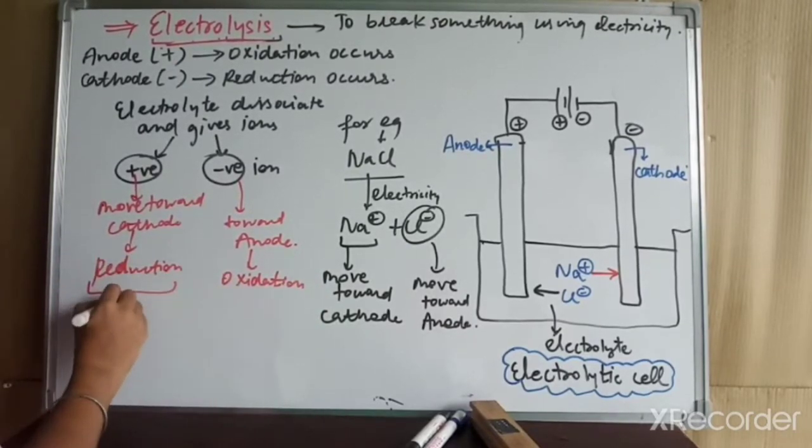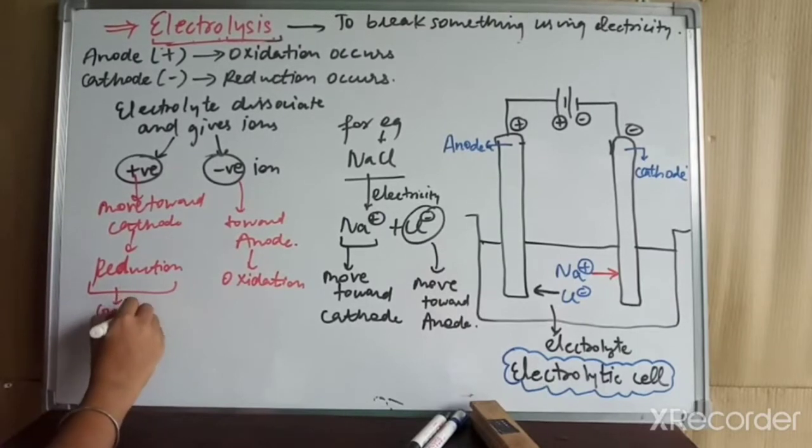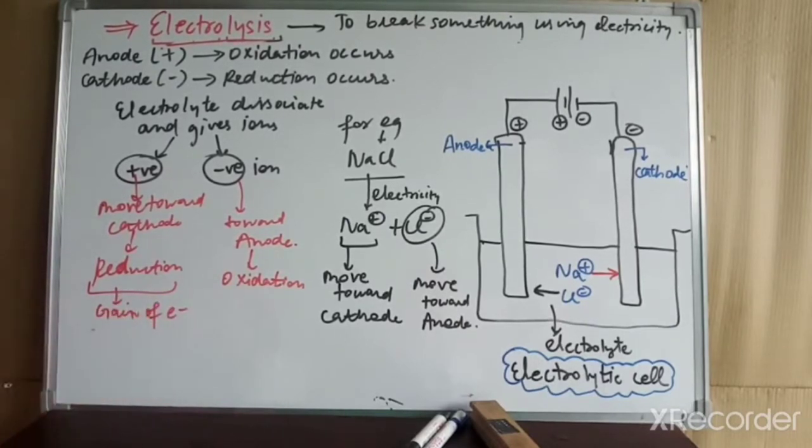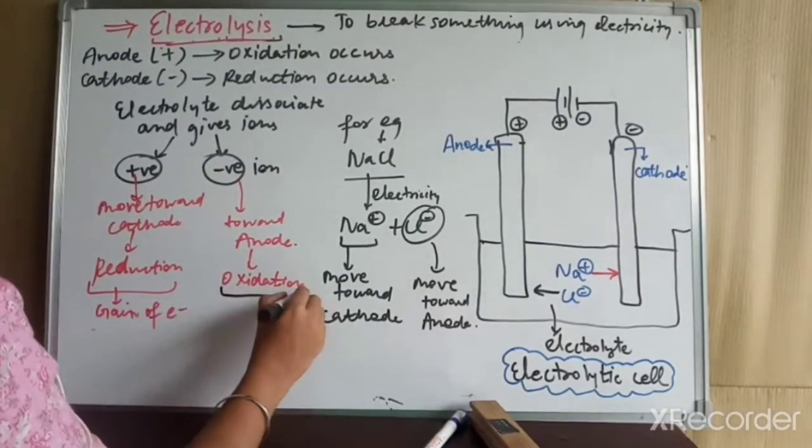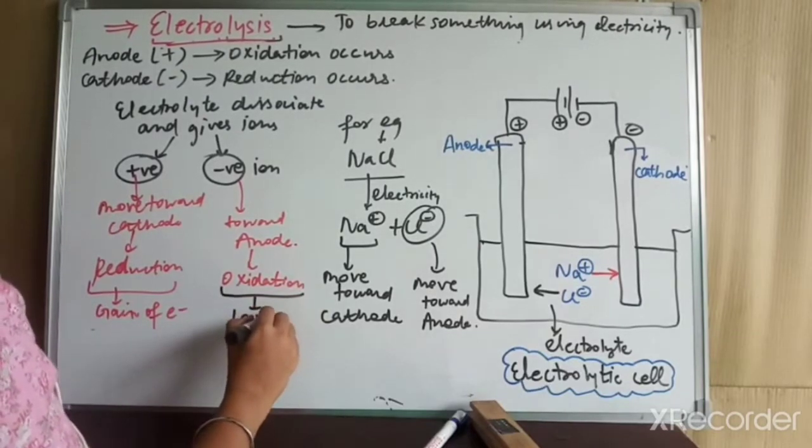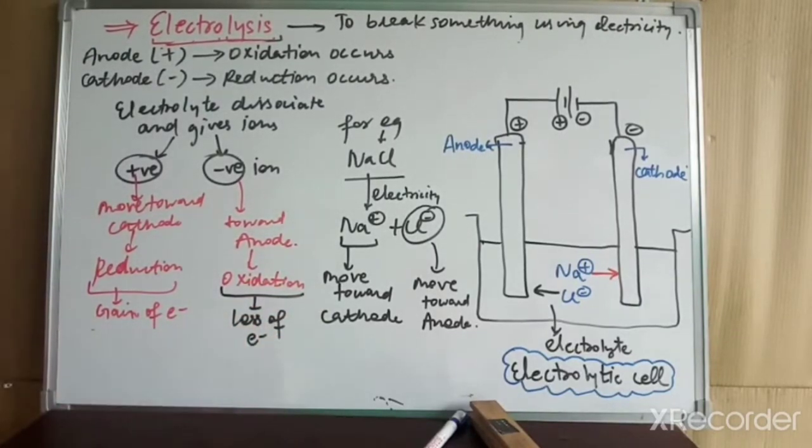Reduction means gain of electrons, meaning electrons are added to our ion. Oxidation means loss of electrons. Loss of electrons means that electrons are removed from our ion.